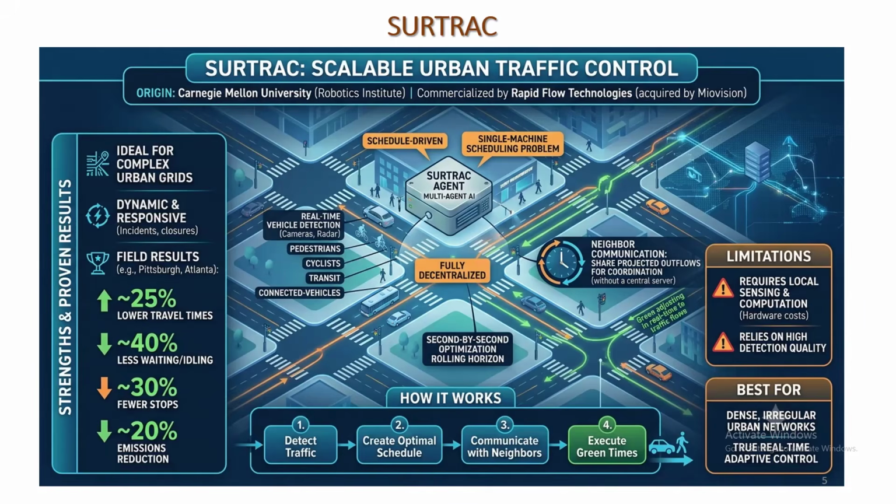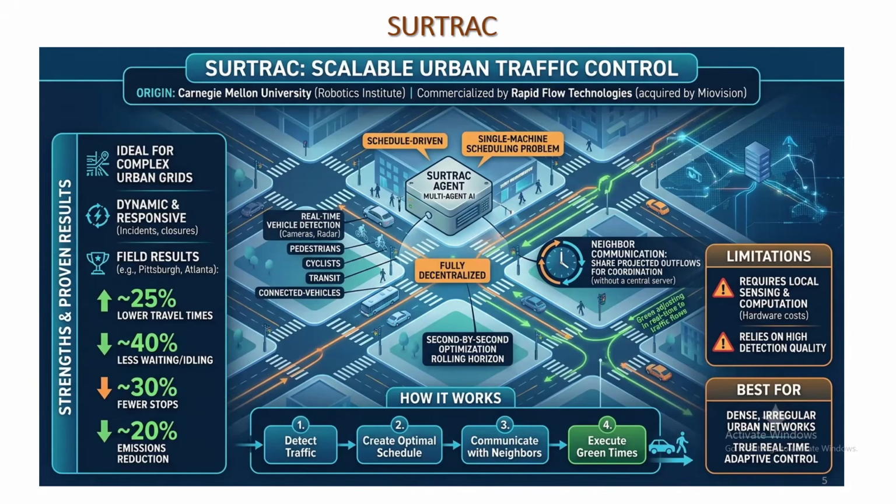And the SURTRAC agent is a multi-agent AI. It is schedule driven, and it uses a single machine scheduling problem. Real-time vehicle detection is performed by camera and/or radar. Pedestrians, cyclists, transit, and connected vehicles are detected.